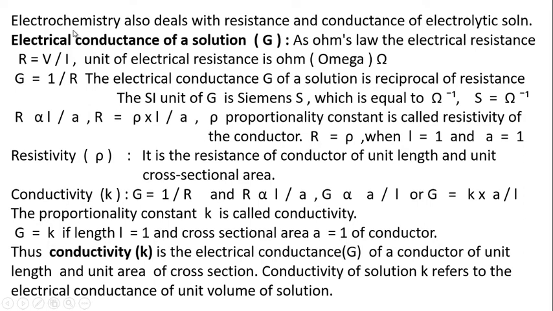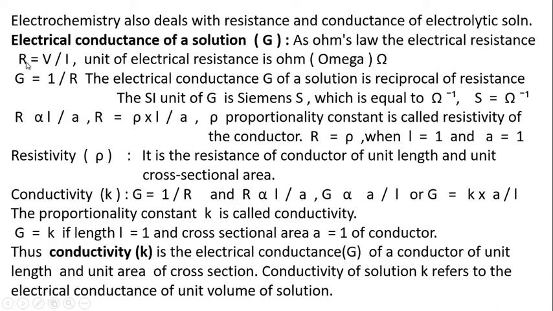Now we are going to see some physical terms, because electrochemistry also deals with the resistance and the conductance of the electrolytic solution. The first term is the electrical conductance of a solution, denoted by G. We know Ohm's law: according to Ohm's law, R is equal to V upon I. R is measured in the unit ohm, denoted by omega.